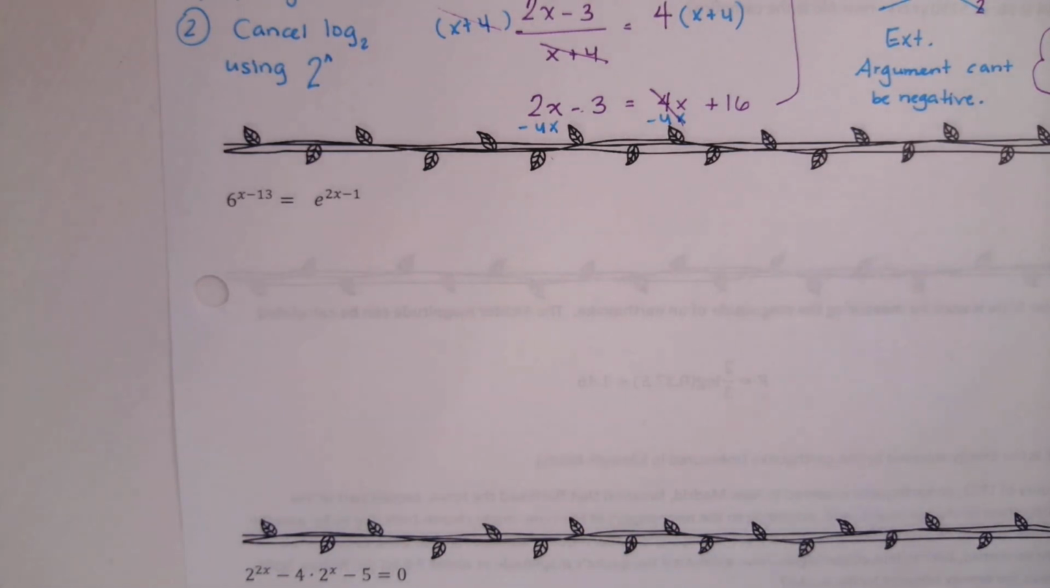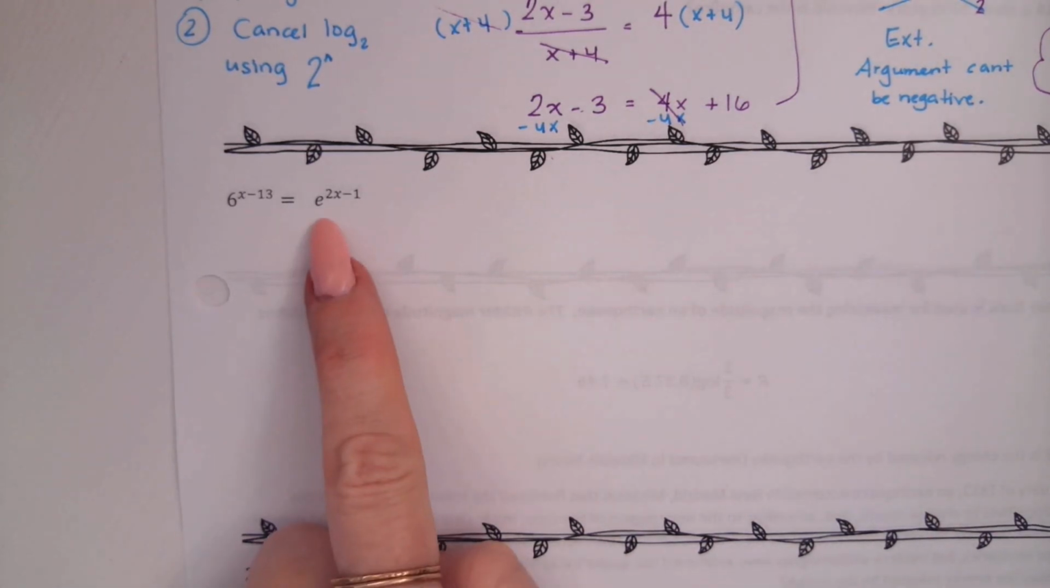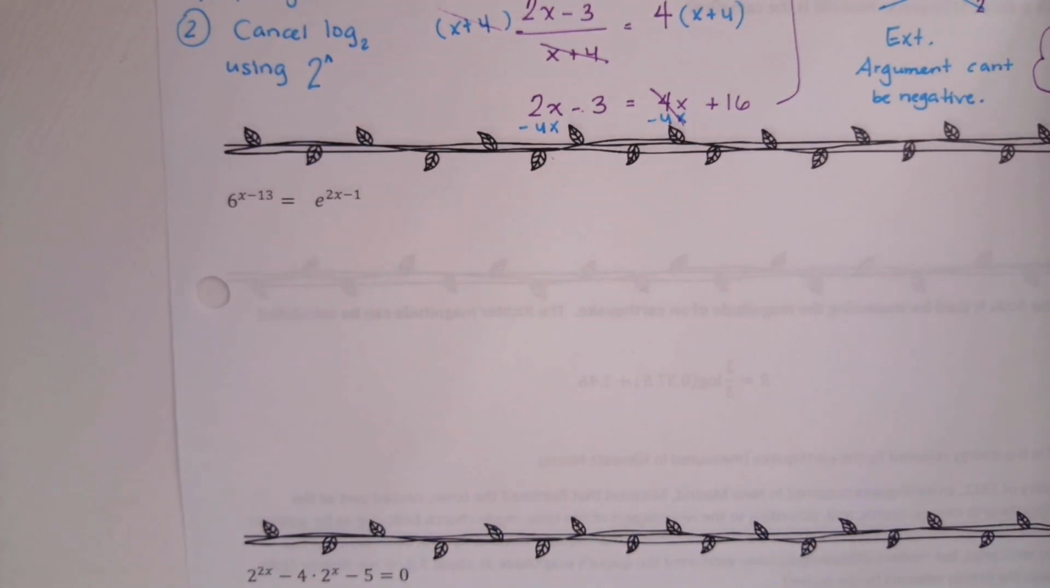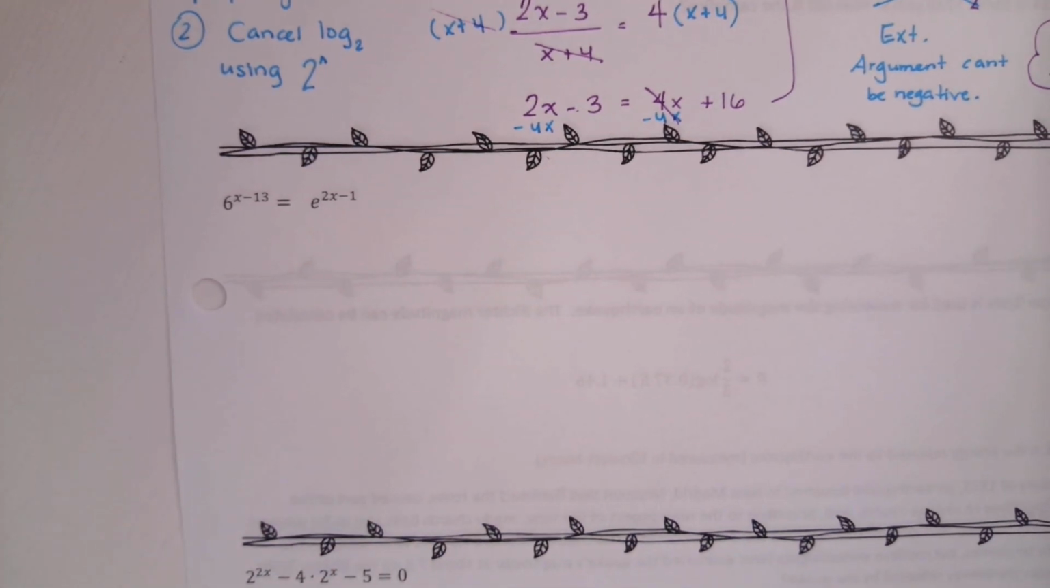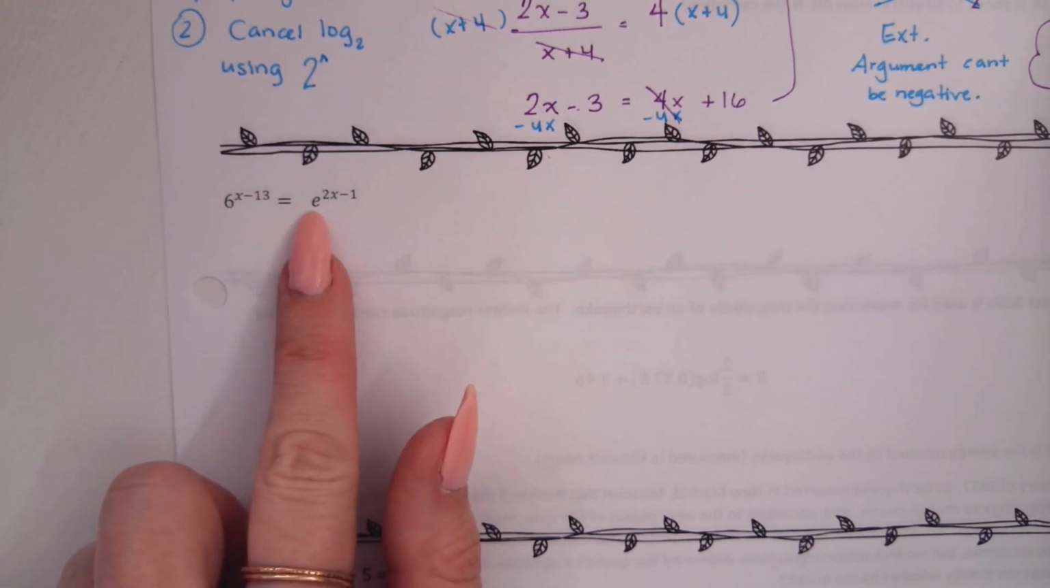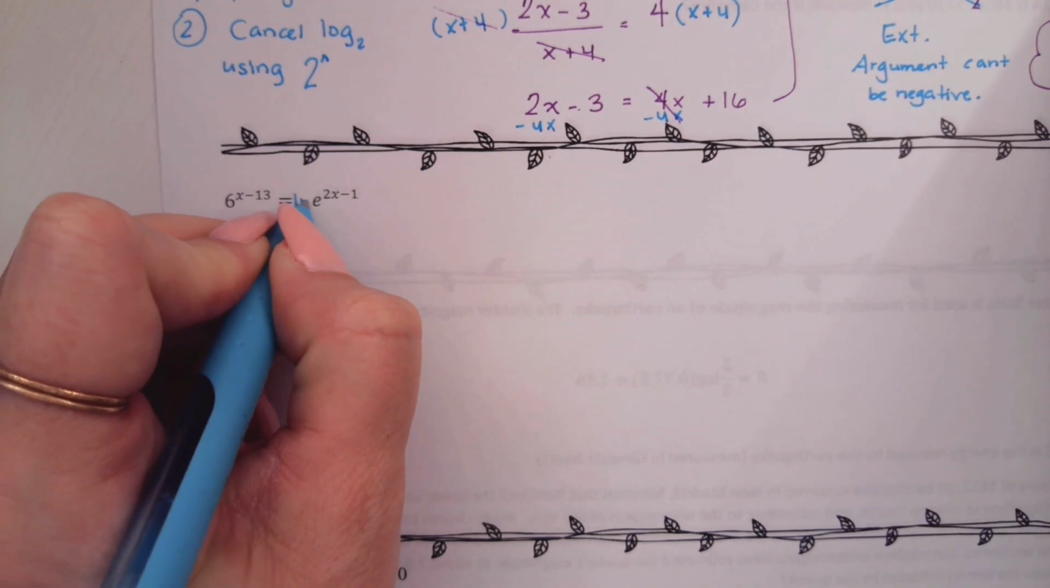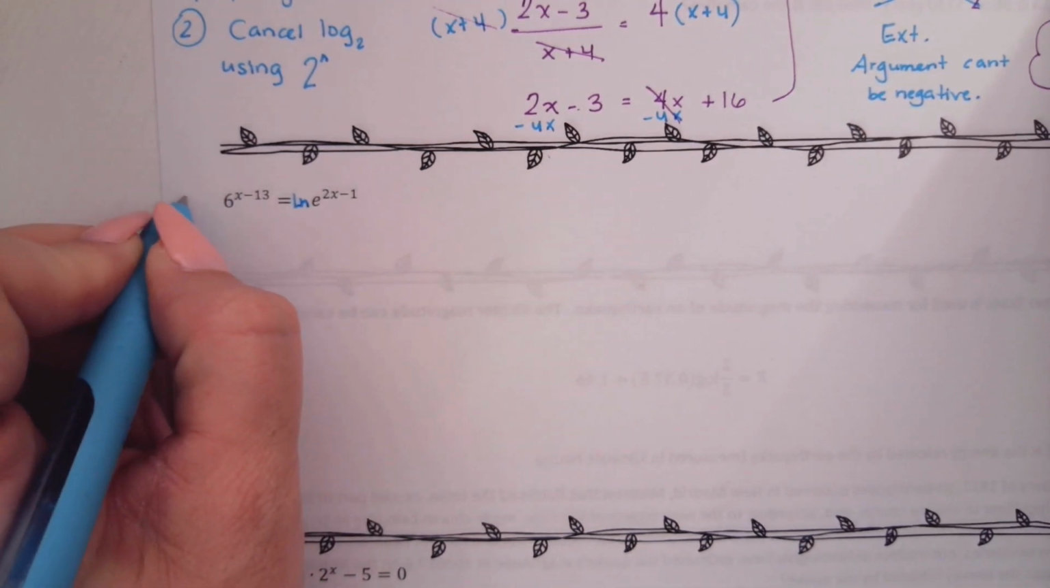Cancel one of the logs. Yeah, it's actually easiest to cancel this log because that's less I have to write. I don't have to write log and a little base. So our first step again was to cancel one of these two bases using a log, and we decided to cancel e, so we're going to do ln on both sides, which again is natural log.